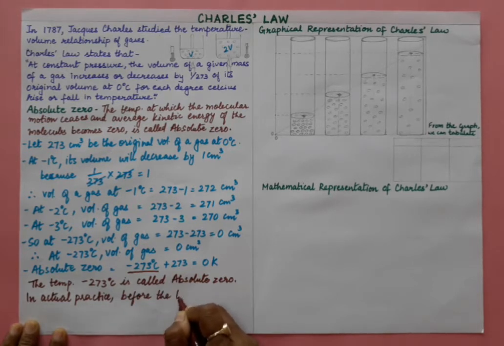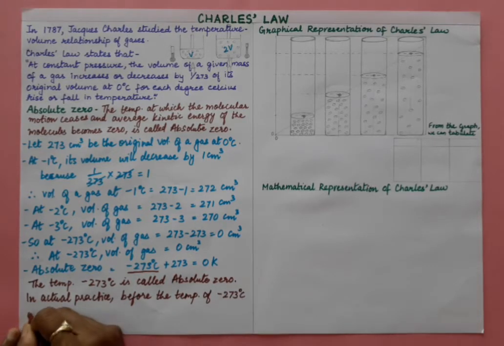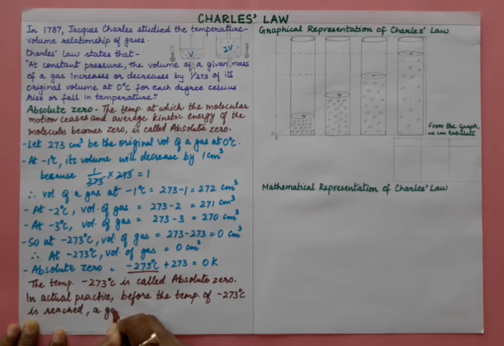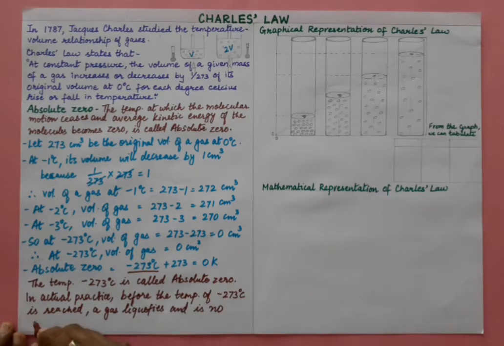Before the temperature of minus 273 degrees Celsius is reached, a gas liquefies and is no longer a gas, but turns into a liquid.